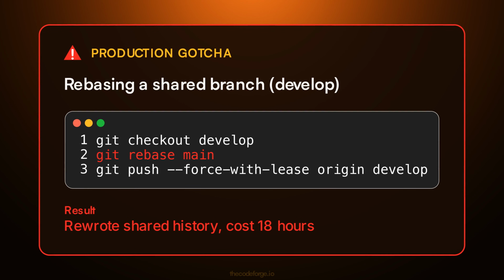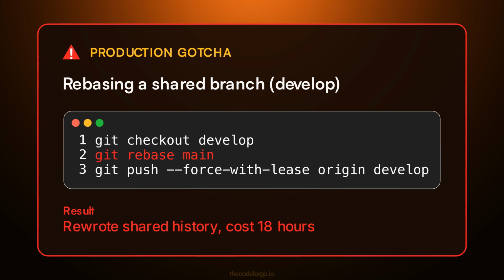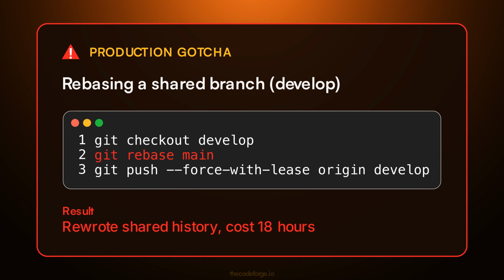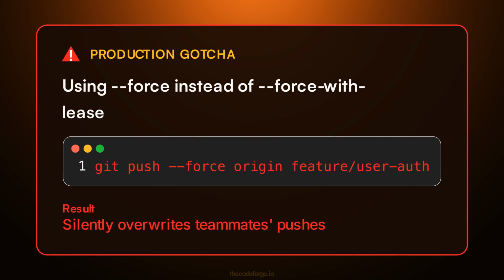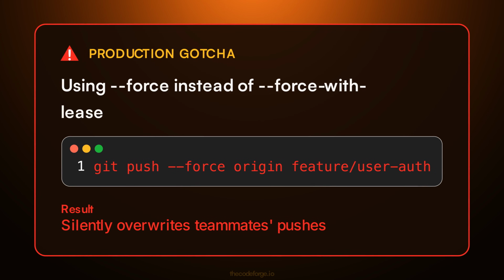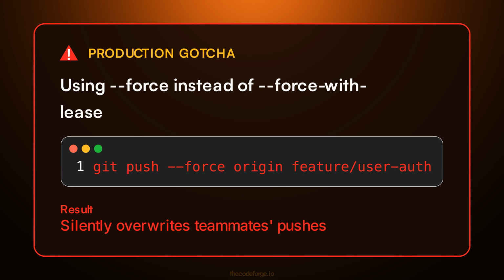The root cause of the incident was rebasing develop, a shared branch. Even with force-with-lease, rebasing a shared branch rewrites history that others depend on. The golden rule is absolute: never rebase a branch that others have pulled. A common mistake is using force out of habit. This blindly overwrites the remote, potentially destroying commits that teammates pushed while you were rebasing. Always use force-with-lease, which checks that the remote ref matches your expectation before pushing.